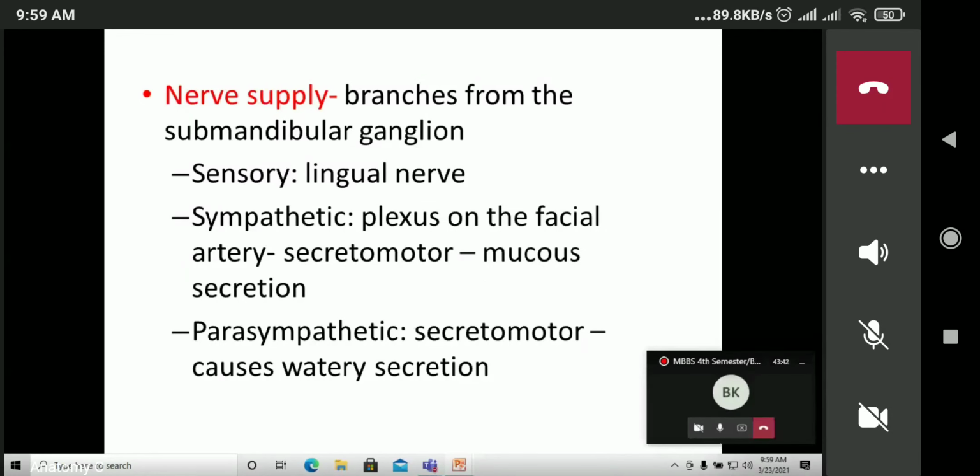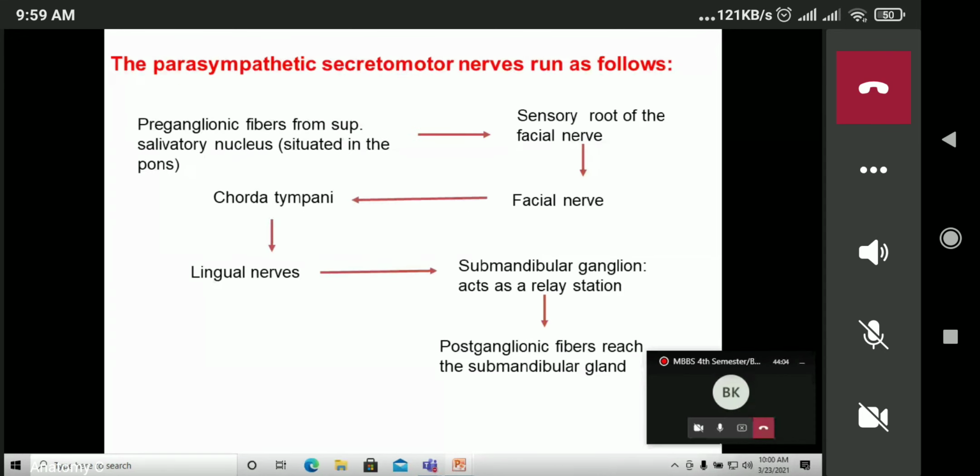So the nerve supply is very important. The nerve supply is by the branches from the submandibular ganglion: sensory by the lingual nerve, sympathetic by the plexus from the facial artery, that is the secretomotor to the mucous secretion, and parasympathetic via the secretomotor that causes the watery secretion. So this is important for exam purpose.